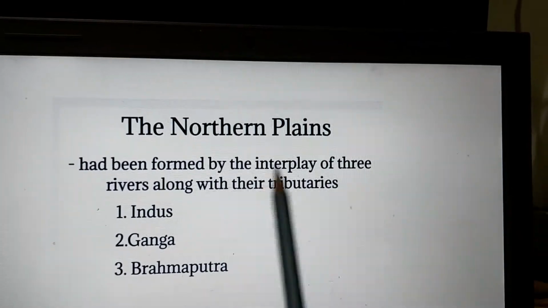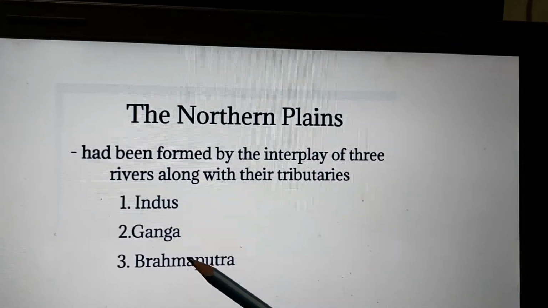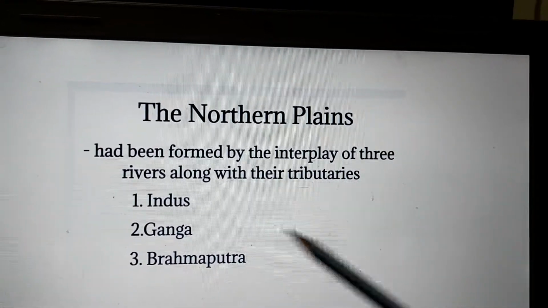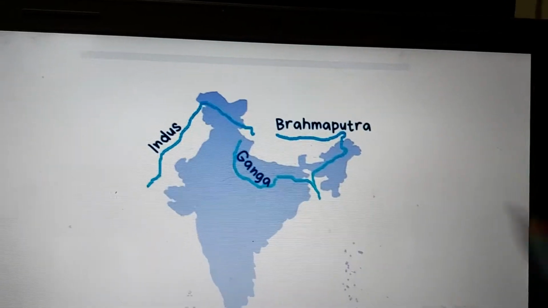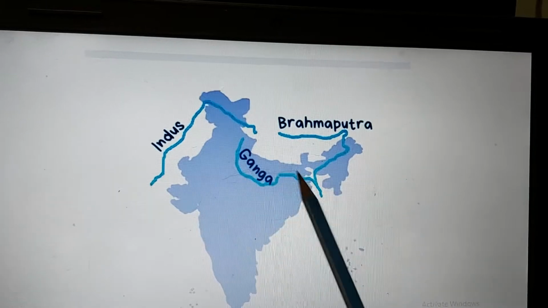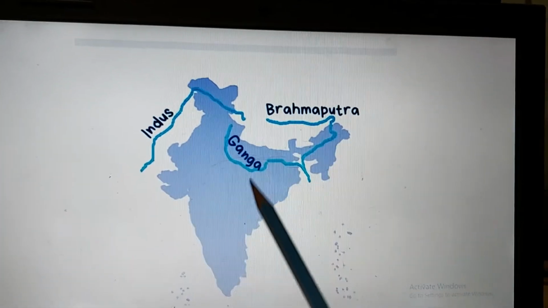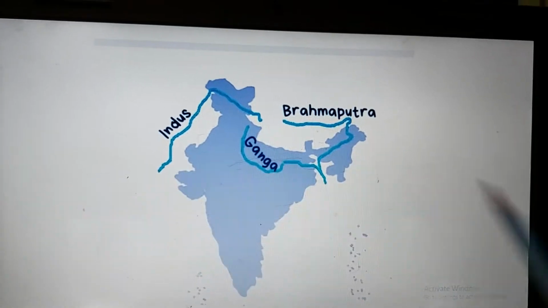Children, the northern plain was formed mainly due to three rivers and their tributaries: the Indus, Ganga and Brahmaputra. You can see the Indus, the Ganga and the Brahmaputra. These were the ones which contributed by bringing sand, silt and alluvial soil to fill up this depression.